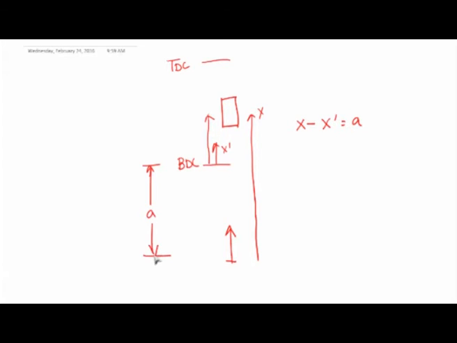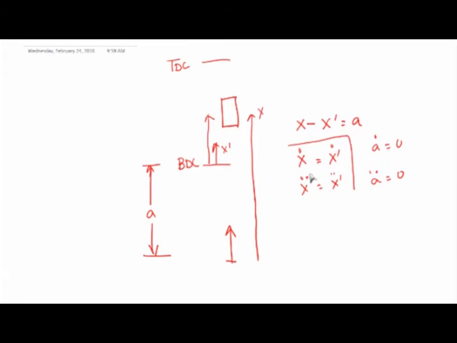This is a, right? So therefore x minus x prime is a. So whatever be x dot is same as x prime dot, because the a dot is 0. Similarly, x double dot and x prime double dot is just the same, because a double dot is 0, right.